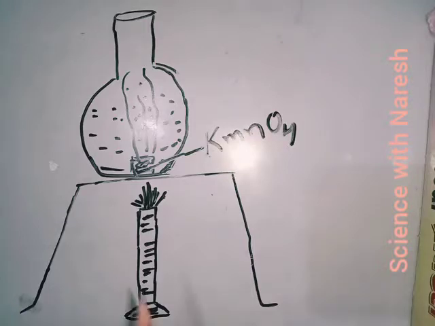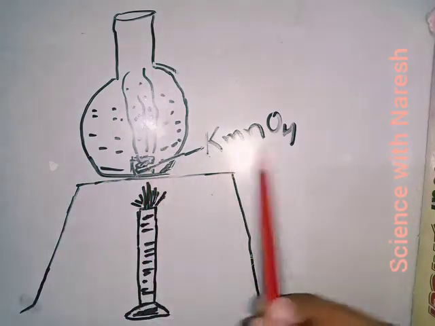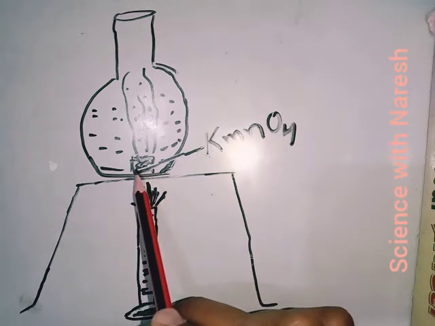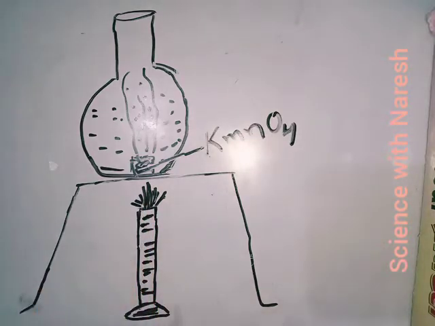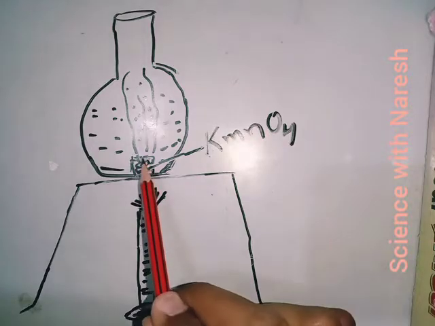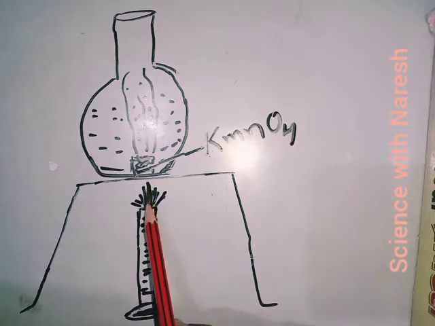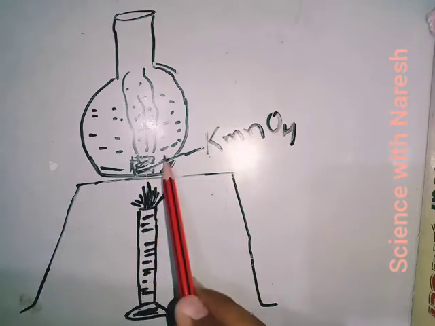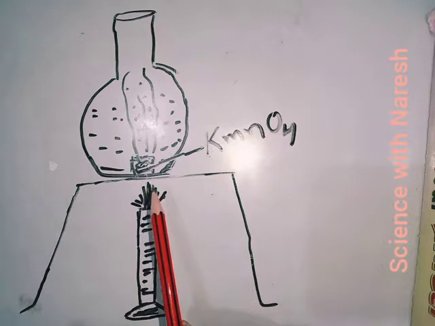Let's have a look at the activity. We have taken a stand, and in the beaker we have placed water. In the water there is a piece of potassium permanganate, KMnO4. As you all know, potassium permanganate is used to purify water. Just below the potassium permanganate piece we kept a candle, and the flame is just below the KMnO4 piece. As heat is transferred to the beaker, it transfers heat to the water particles, and the KMnO4, means the potassium permanganate piece, is heated.